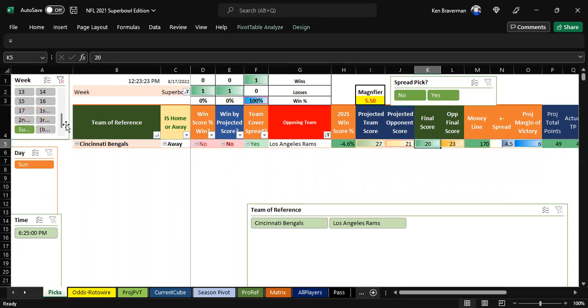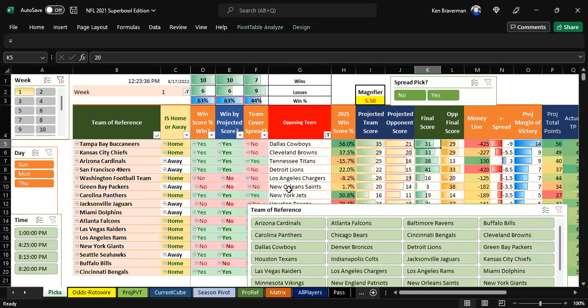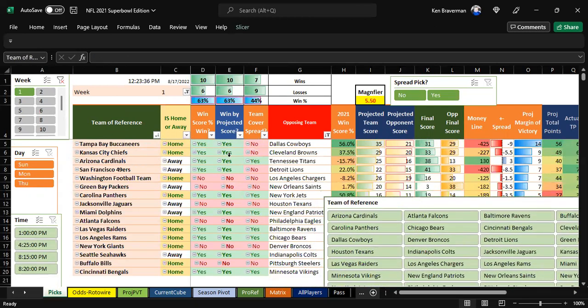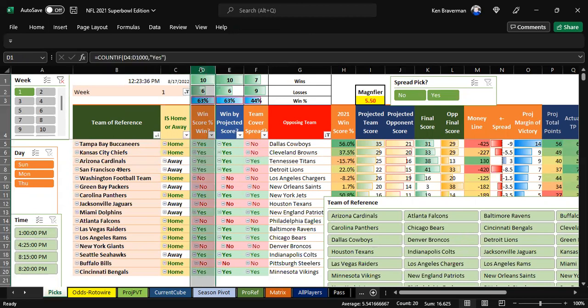All right, let's go back up for a second. Go back to week 1. Now, what you can see here is that different things happen here. So this is saying, for example, that Arizona won this game by win score percentage, but they didn't.